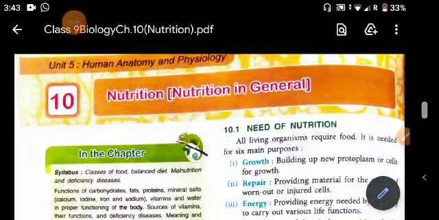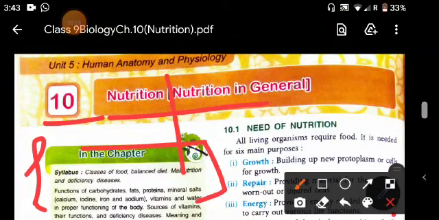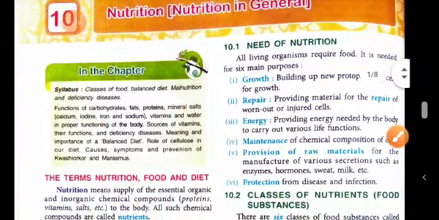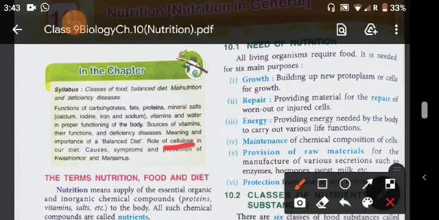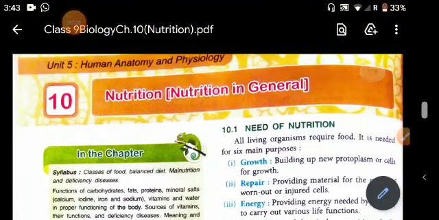Well, today we are here to discuss chapter number 1, and the name of the chapter is Nutrition. In this chapter you will study the classes of food, balanced diet, malnutrition, the functions of carbohydrates, proteins, fats, vitamins and minerals, the role of cellulose in our diet, and some diseases, their causative agents, symptoms and prevention, like kwashiorkor and marasmus. So let's start the chapter.